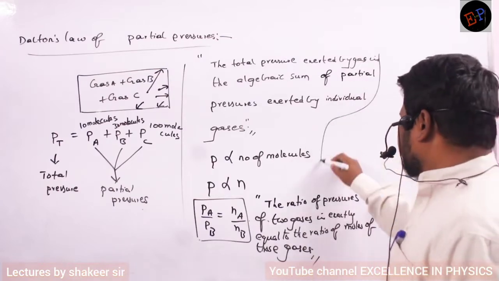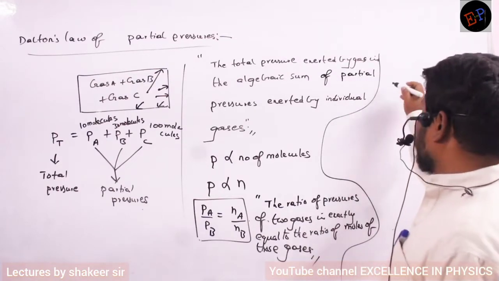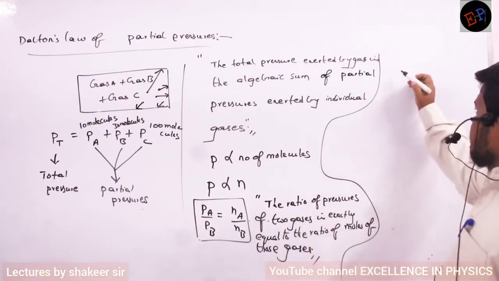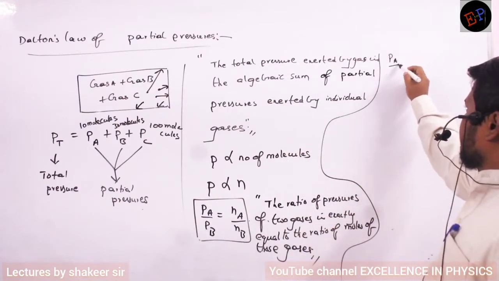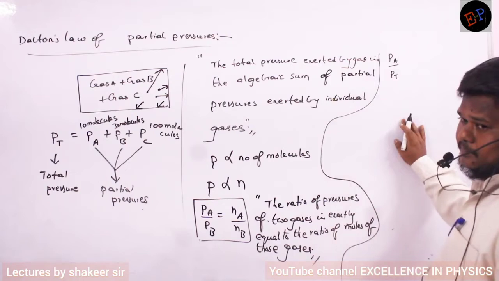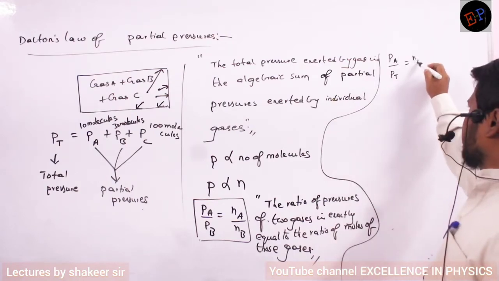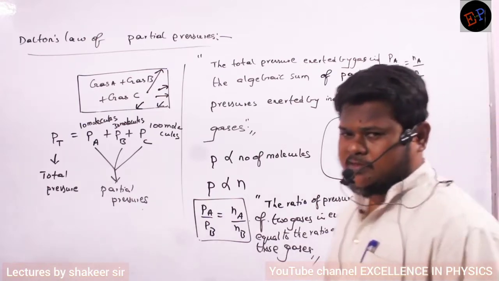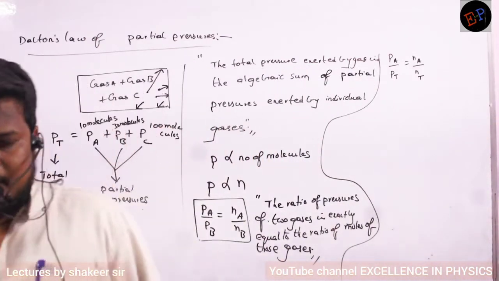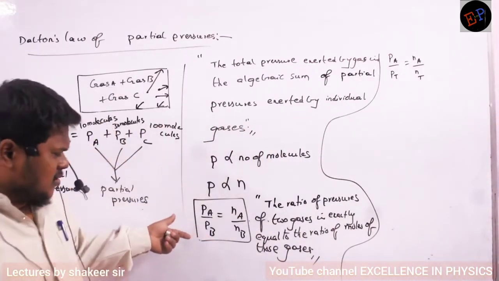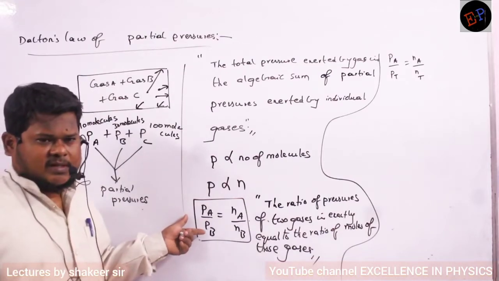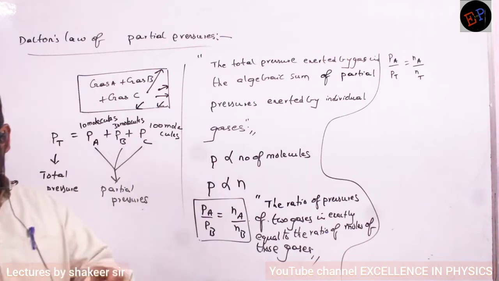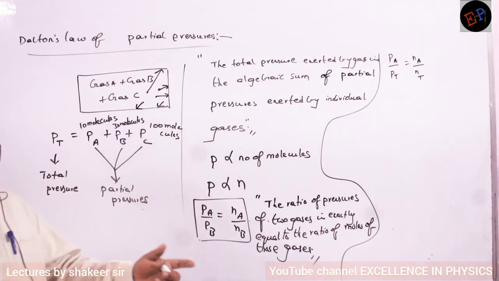Instead of like this, I can write the equation in another form also. I can write pressure of a gas divided by total pressure is equal to number of moles of that gas divided by total number of moles. Instead of comparing only two gases, I can take a fraction with total pressure, and similarly I can take moles in terms of total number of moles.